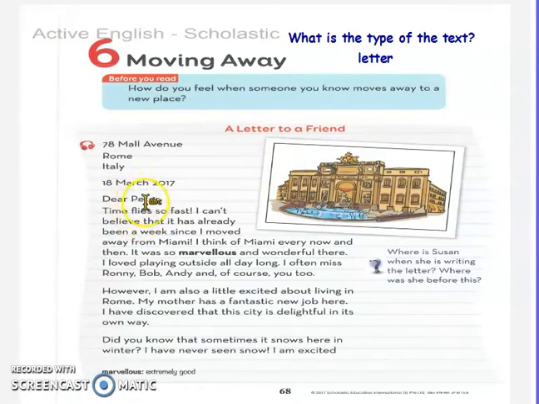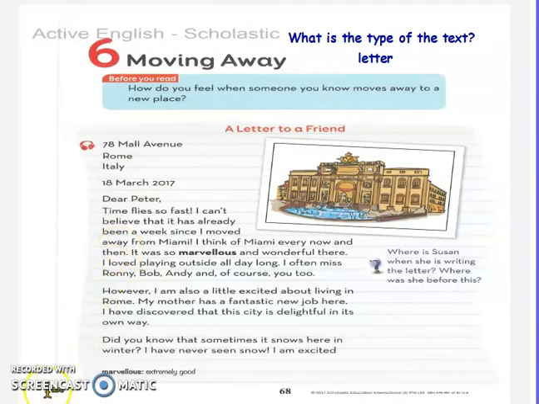Excellent. Where does Susan live? Bravo. She lives at 78 Mall Avenue, Rome, Italy. When did Susan write this letter? Bravo. On the 18th of March 2017.